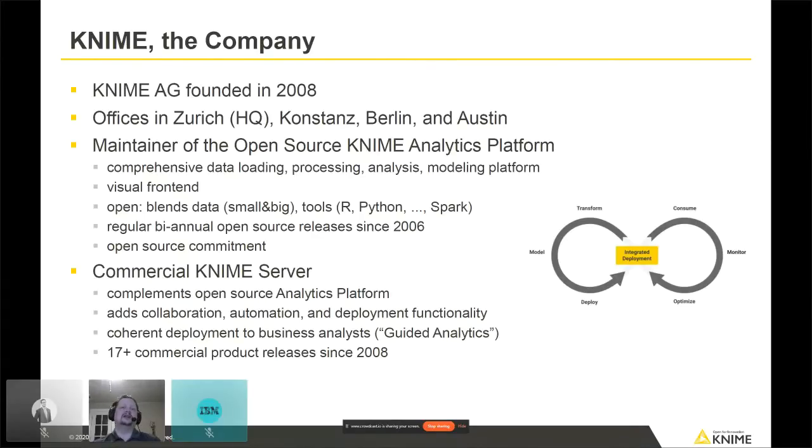So that's the concept of guided analytics, being able to put a product that you've built in front of someone who doesn't necessarily have your knowledge of KNIME, but still for them to be able to use it, a dashboarding approach. That's something else supported on KNIME Server. And again, this is something that we've done several releases for going back to 2008.